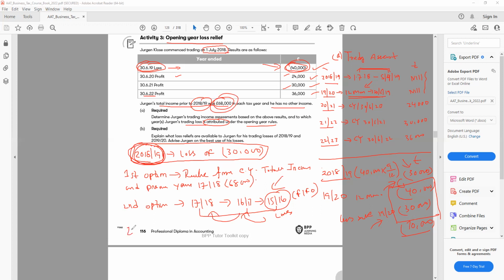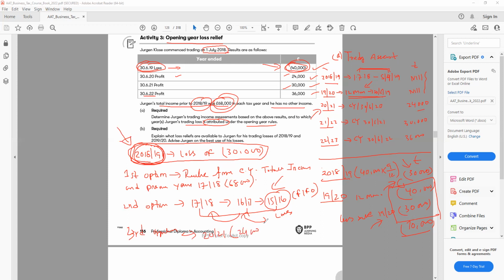And finally, the third option we have is to carry forward the loss. Carry forward means I'm not going to claim current year or previous year or the opening year rules, but I'll carry forward. So if my loss happened in 18-19, I'll carry forward to 19-20. But unfortunately, in 19-20 we don't have any profit. We have a loss in 19-20 as well, 10,000. So we need to carry forward next. So that is 20-21. So first profit, I have 20-21. So from 20-21, I can minus 24,000.